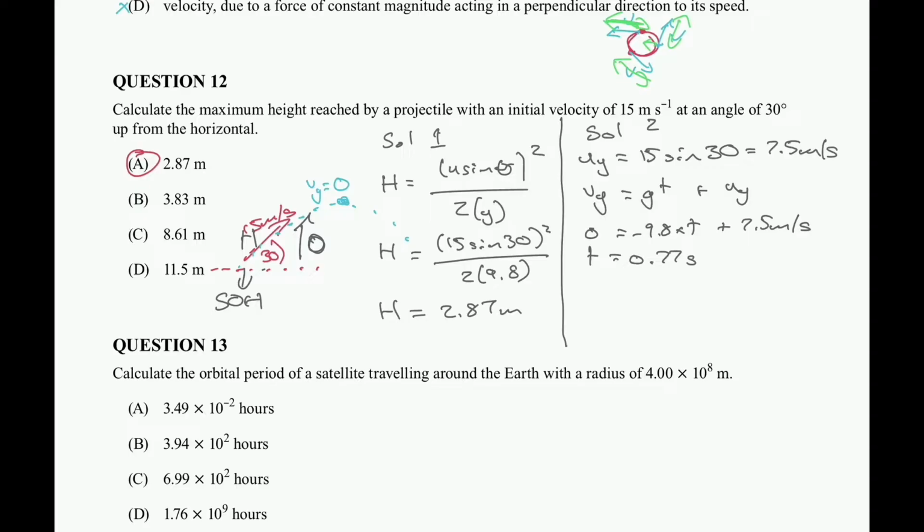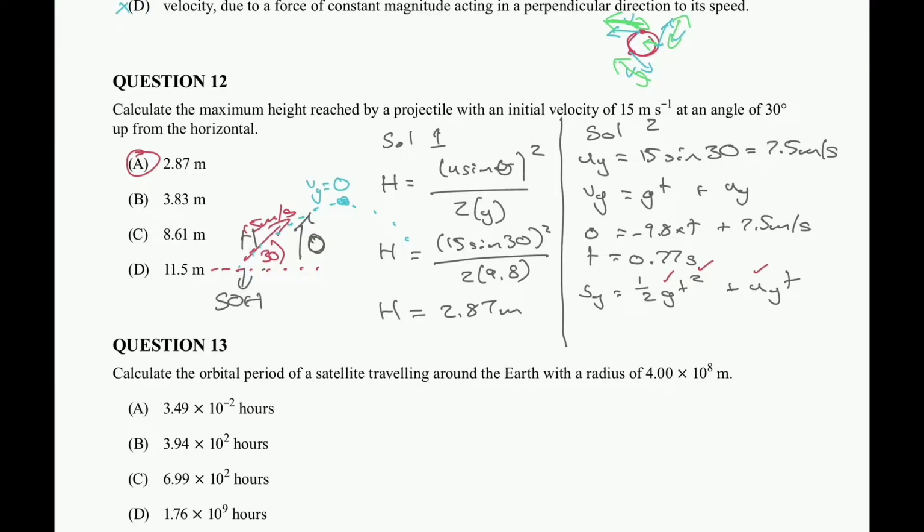Rearranging, I end up getting 0.77 seconds. Now, the next thing I want to find out is the displacement. A tip from the previous MCQ is to list the variables you've been given, and also list the variable you're trying to calculate. Then jump into your formula book and see which formulas have those variables. I'm looking for Sy, and I'm going to use half gt squared plus uy, my initial velocity, times t. I know g is negative 9.8, I know my time, 0.77 s, and I know my initial velocity.